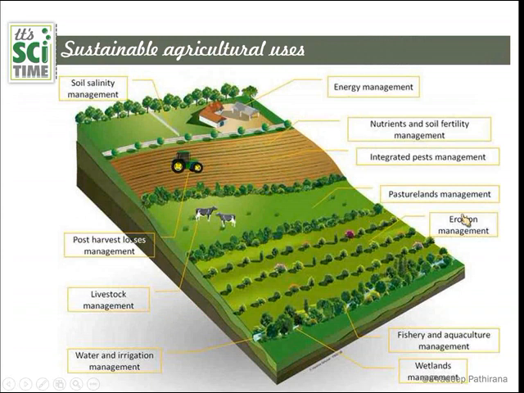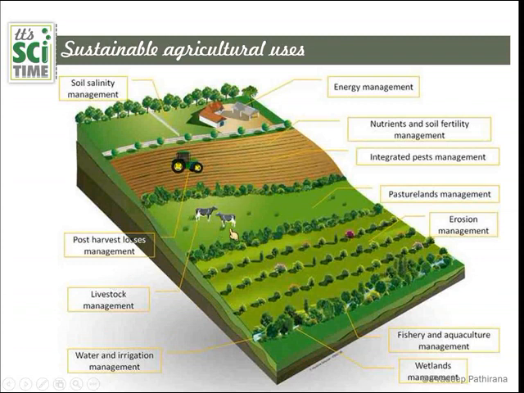And pasture lands management, that means some areas should be kept as barriers, or just kept as natural environment conditions here. Erosion management, soil erosion can be managed with proper land management here. And fishery and aquaculture management, water bodies should be protected. Wetland management is very important, as wetlands are sponges that absorb the overflowing water. Irrigation management, managing the available water.